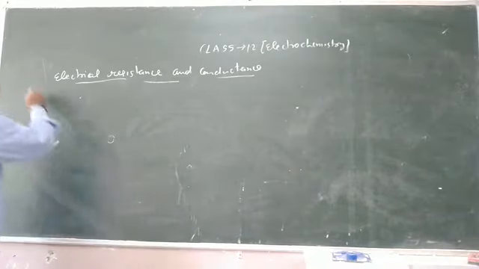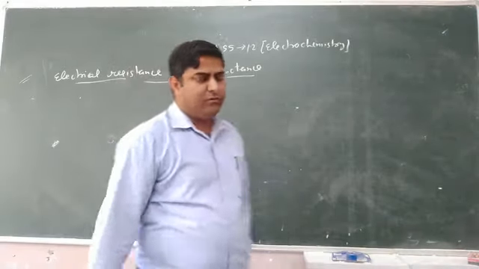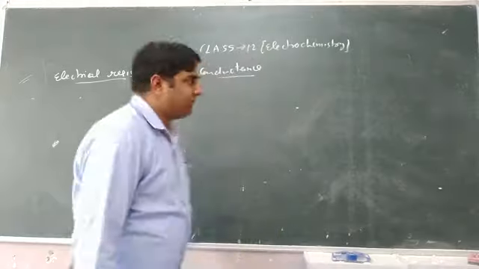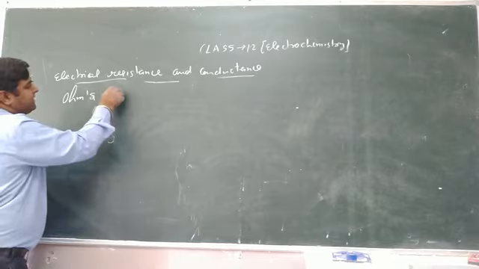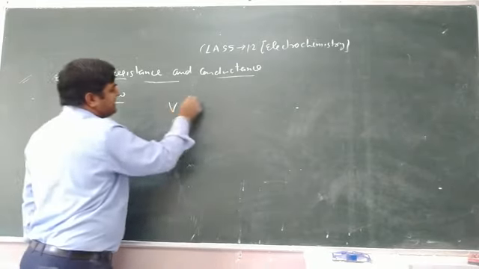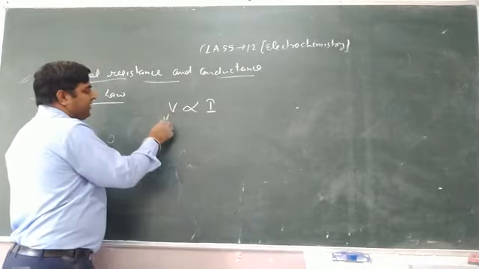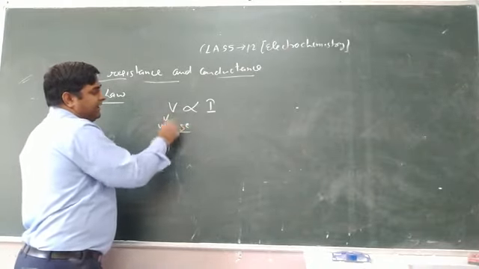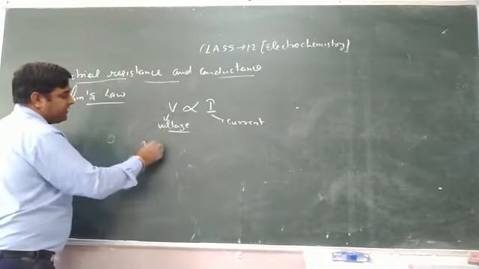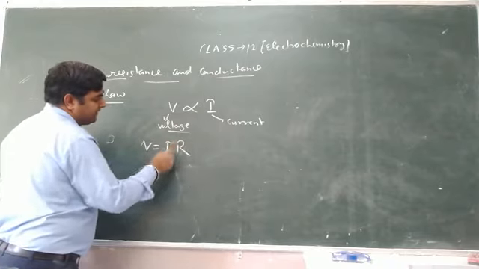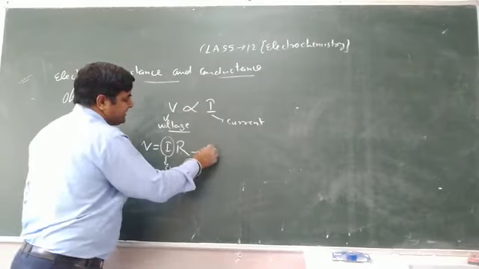Now we are moving towards another topic, that is electrical resistance and conductance. We all know that according to Ohm's law that we have read in class 10, V is directly proportional to I, where V is called voltage or potential and I is called current. V is equal to IR, where I is known as current and R is resistance.